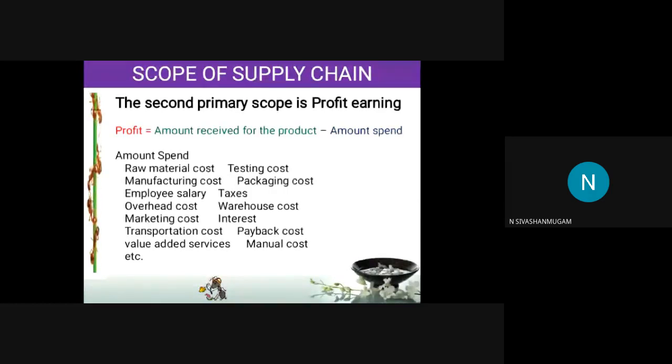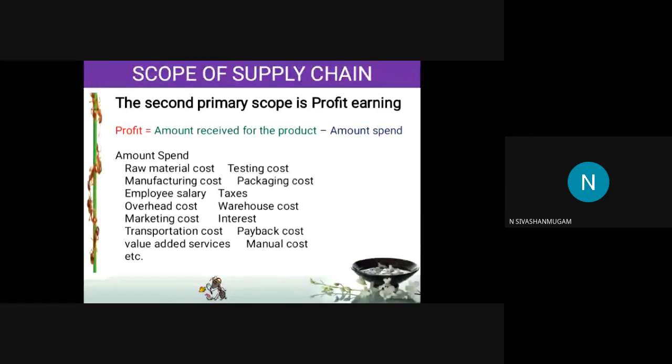For example, if you are getting a mobile phone, what is the amount spent on the product? Raw material cost. For manufacturing the mobile, we need the boards, plastics, embedded systems, IC chips, and so on. All that is called the raw material. Next is the manufacturing cost, the cost involved in manufacturing that product in the industry. Next we have to give the salary to the employees. That is also included here. Overhead cost.